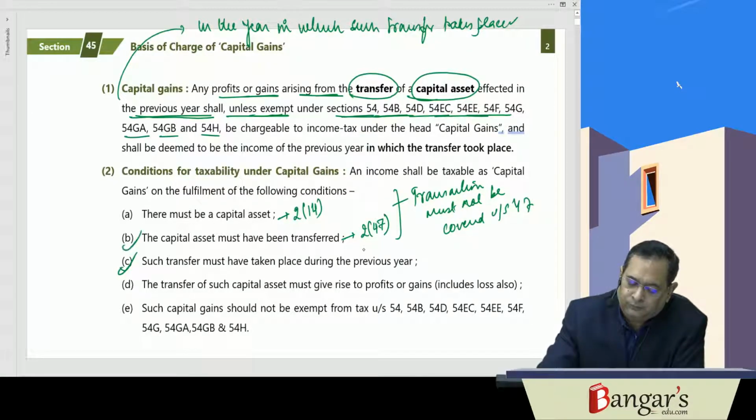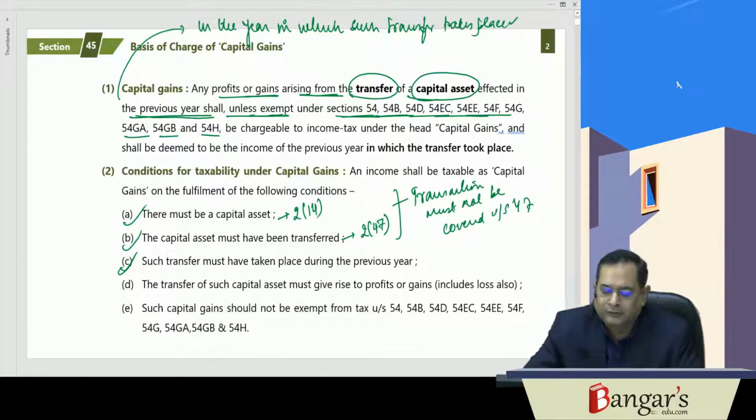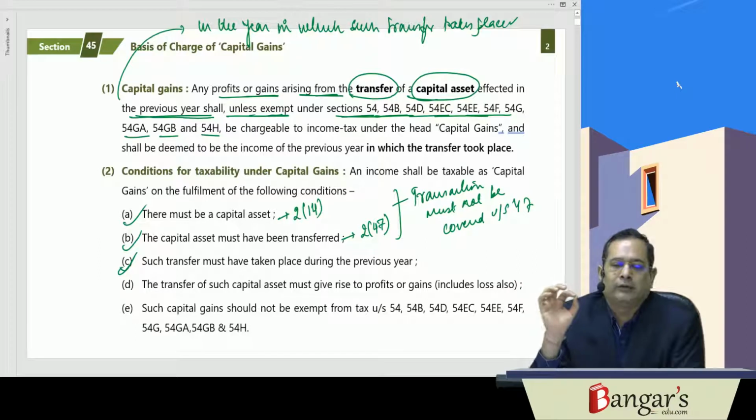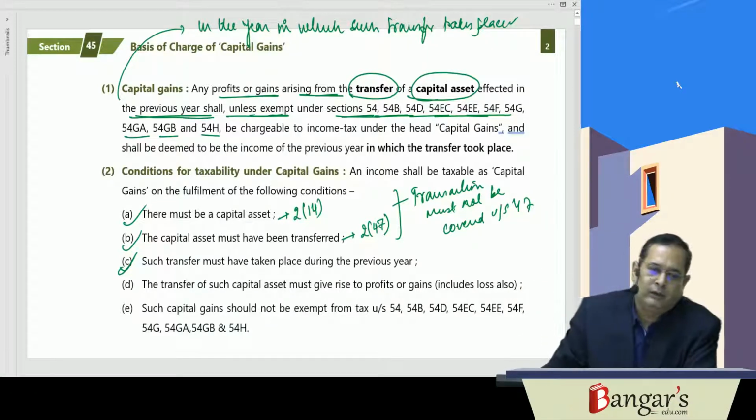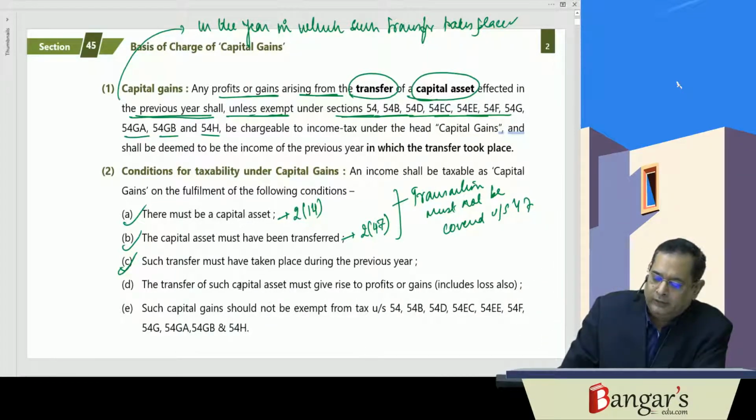And such transfer must have taken place during the previous year, and the transfer of such capital asset must give rise to profits and gains. Here profits and gains include loss also, and the same must not be exempt by virtue of sections 54 or 54B or 54D or 54EC, 54F, 54G, 54GA, 54GB and 54H. Then your tax liability will arise under the head capital gains.